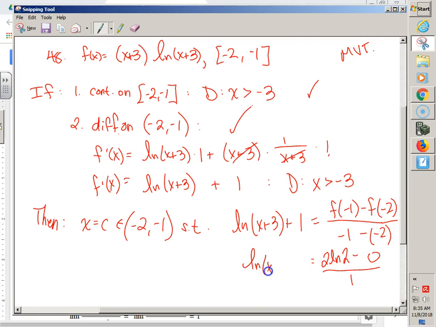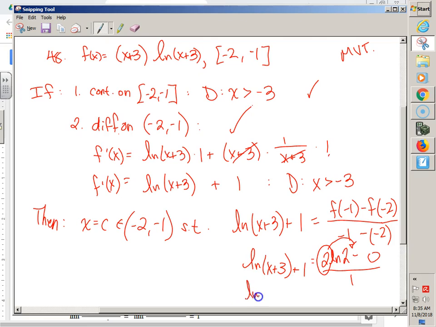I still have to solve for what? Uh-oh. What do I have to solve for? You guys should know this. Solve for who? X. Because c is a special x, so solve for x. 2 ln of 2, that's gross. I know. Technically, we could make it a little bit nicer. Couldn't we make it ln of 4? Could bring that 2 up and make it ln of 4 if that makes it any easier.